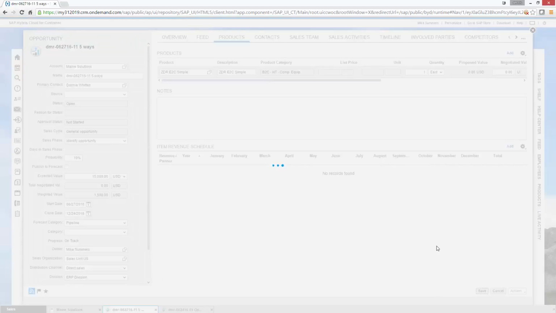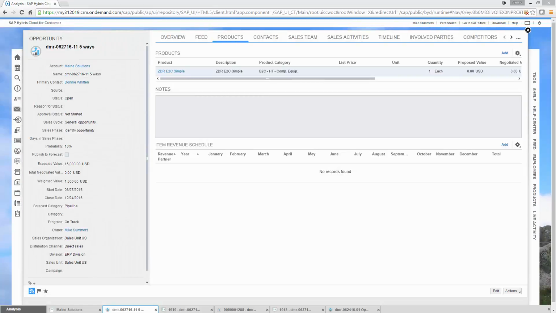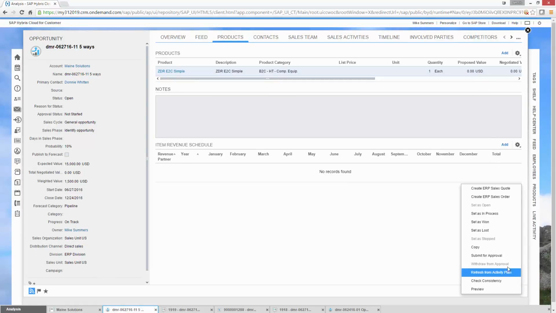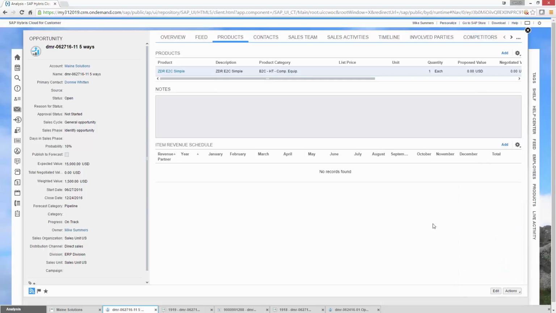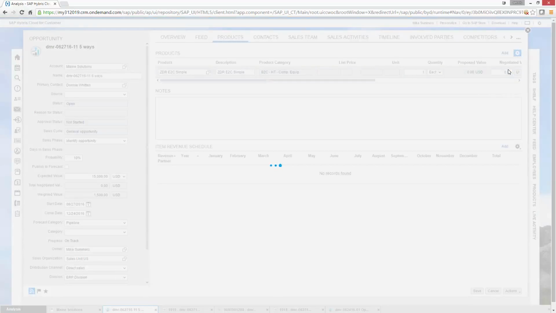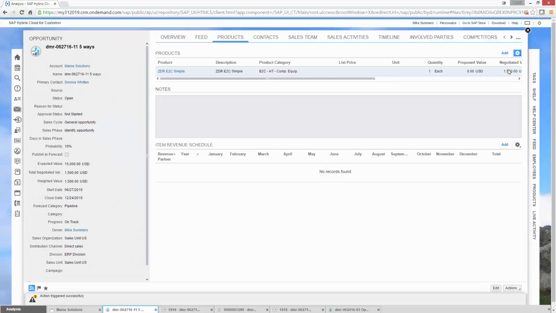Save that. Pro tip, by the way, when you're doing an opportunity with line items, you can request pricing not down here in the Actions button, as you found with other processes, but up here from the Request Pricing button. It will then go talk to ERP. Look in different places for the same things.